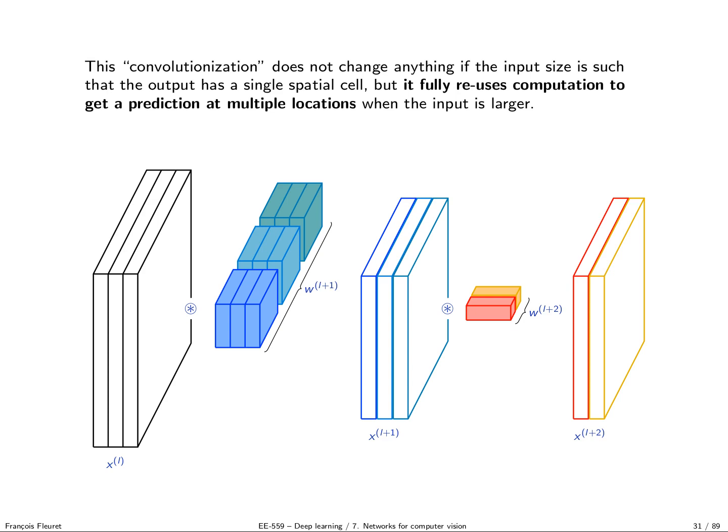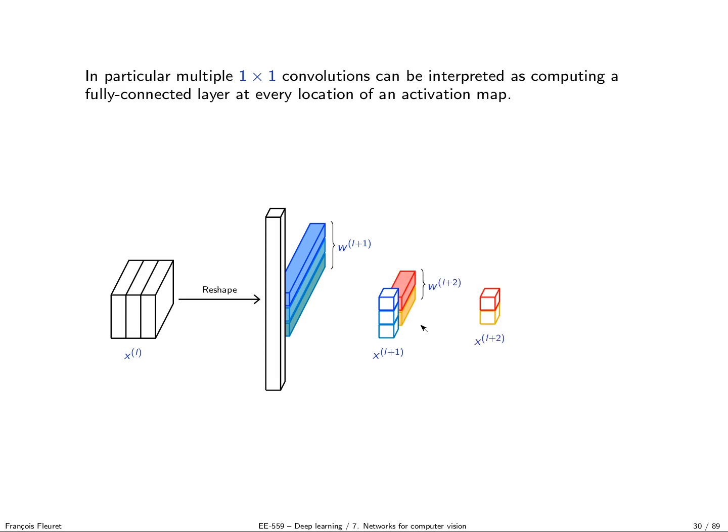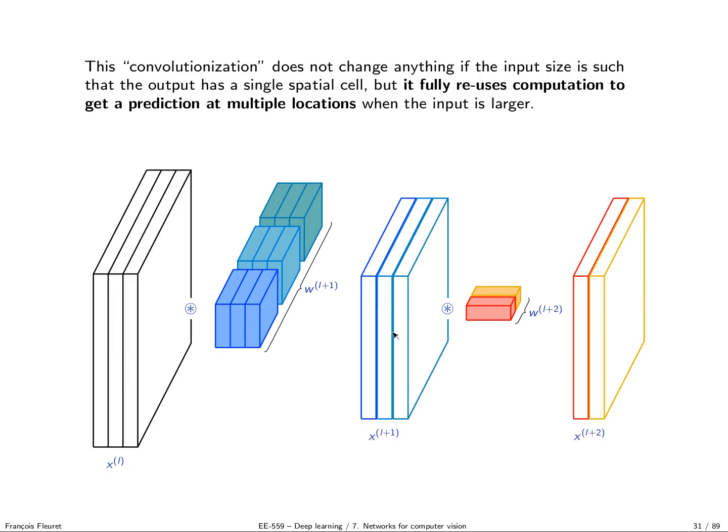Now I get a prediction at every location just by applying my network directly without any change. Imagine you have this model and you want to compute its response at multiple locations in an image. You would have to extract this tensor at different locations in your input image and do all this multiple times. By making it fully convolutional, you just apply it as a convolutional network, and you get in the end a bunch of activation maps corresponding to a 2D prediction at every location.